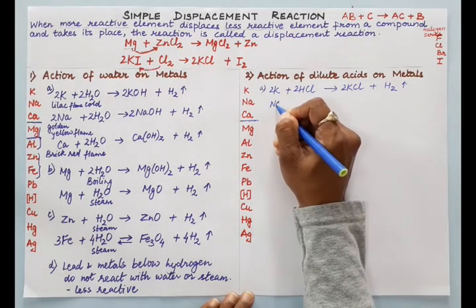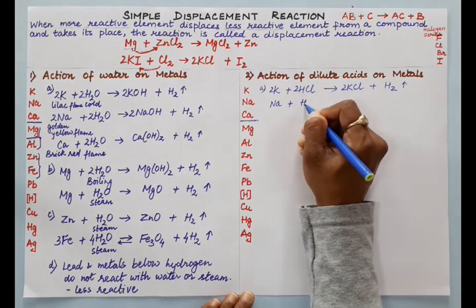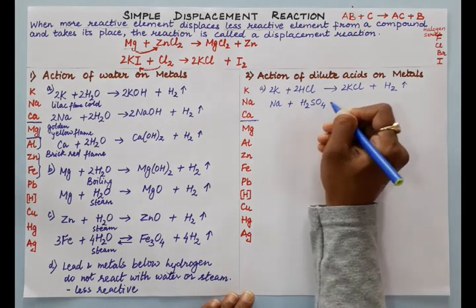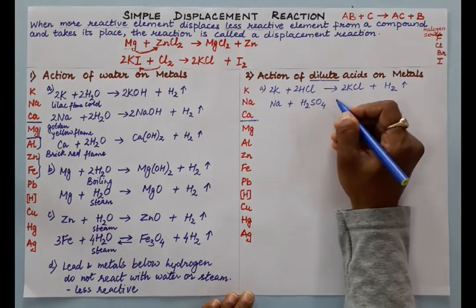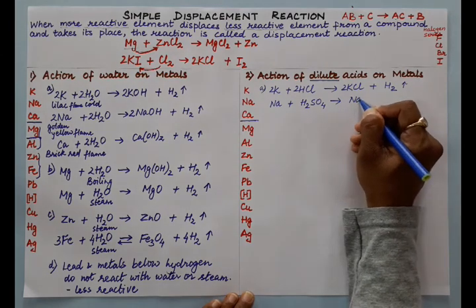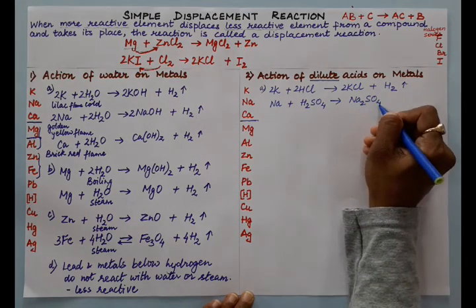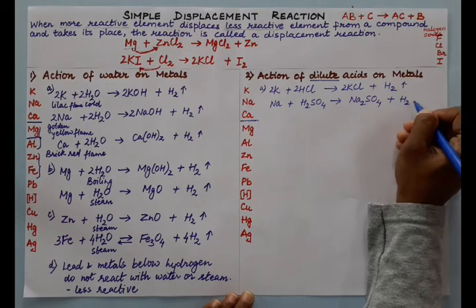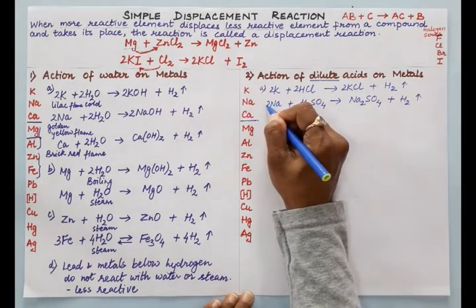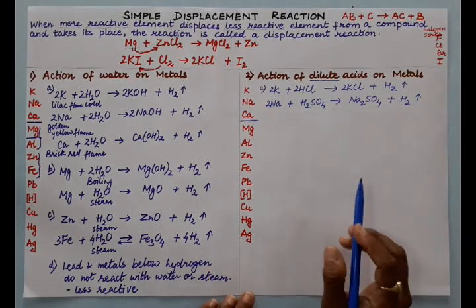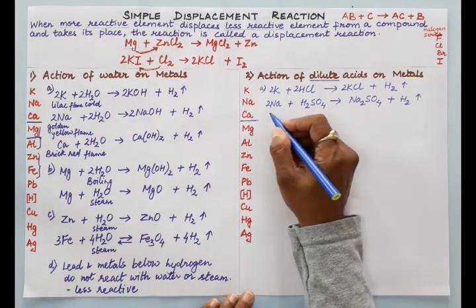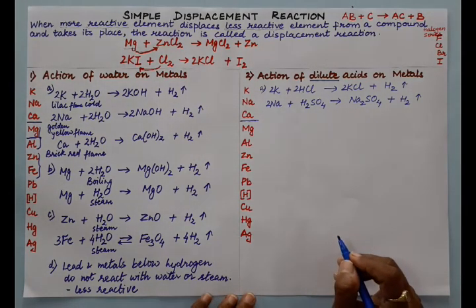Similarly, if we take another acid, say dilute sulfuric acid, so all are dilute acids we are taking, here sodium sulfate and hydrogen gas is liberated. So metal plus acid gives salt plus hydrogen. Calcium also reacts similarly with both the acids HCl and H2SO4.